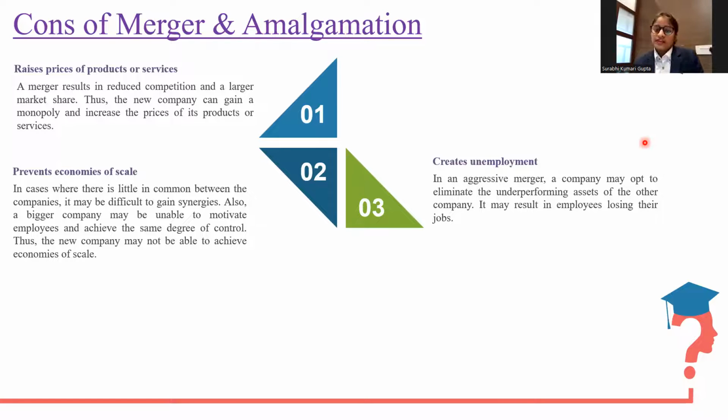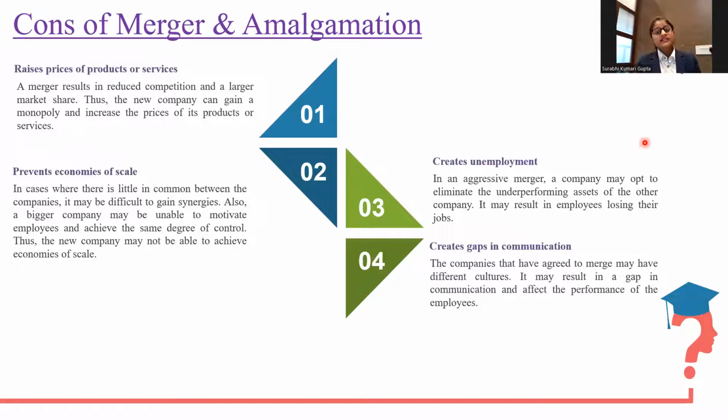3. Creates unemployment. In an aggressive merger, a company may opt to eliminate the underperforming assets of the other company. It may result in employees losing their jobs. 4. Creates gaps in communication. The companies that have agreed to merge may have different cultures. It may result in a gap in communication and affect the performance of the employees.